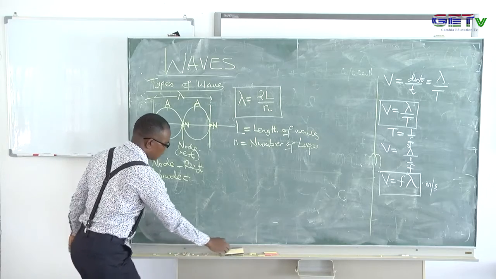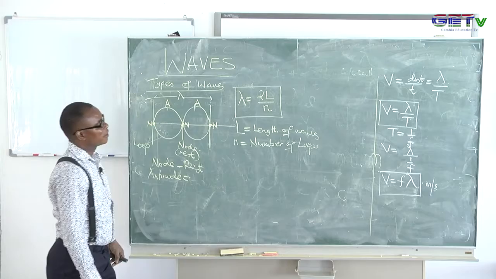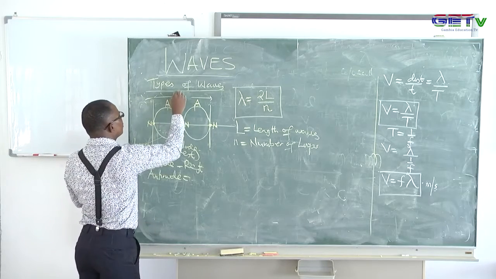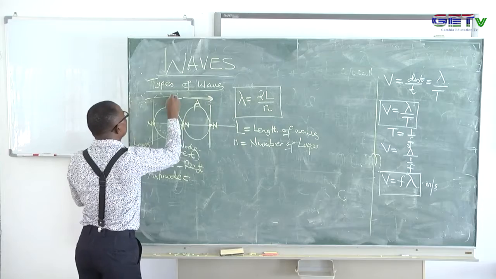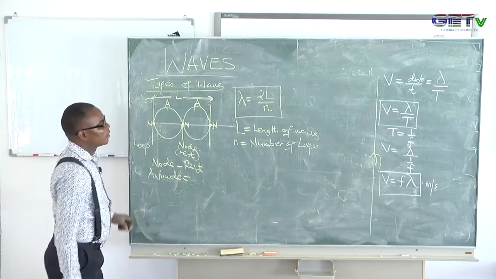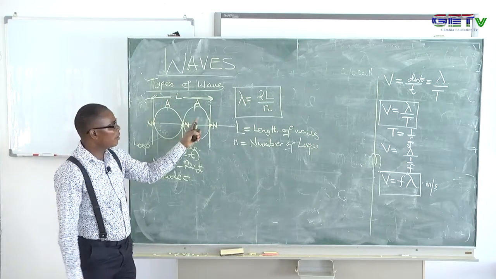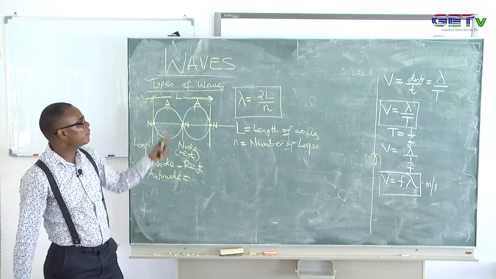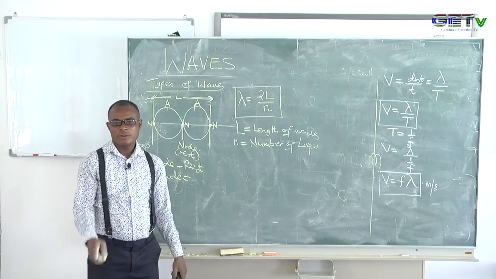So now we look at the equation that connects them. Remember, this is the length of the wave, and N is the number of loops. So what is the relationship between the length of the wave and the wavelength? It's given by that.